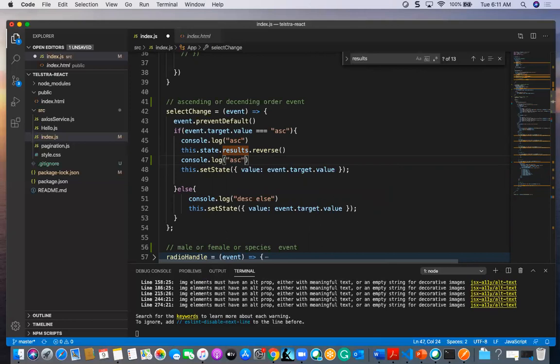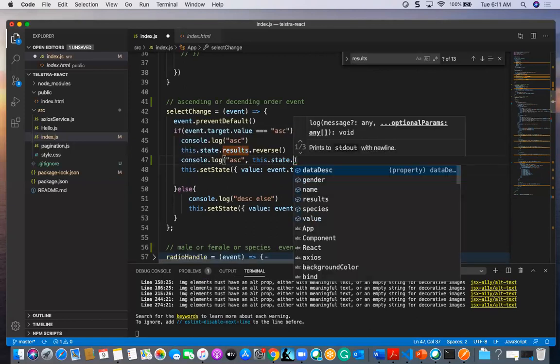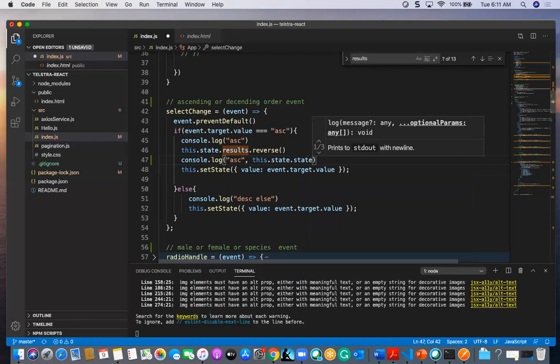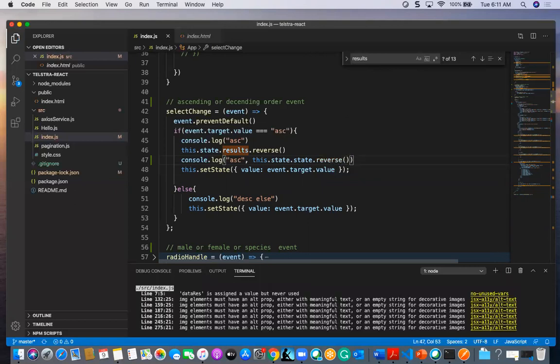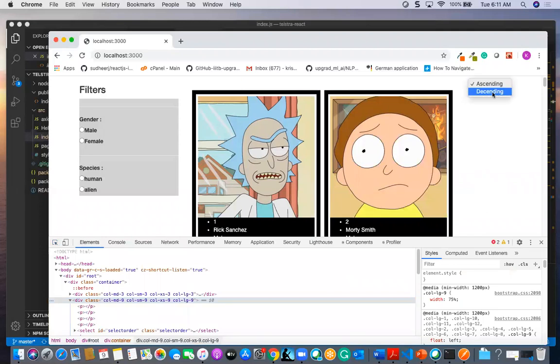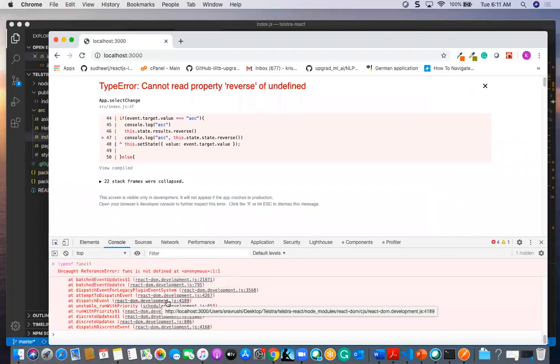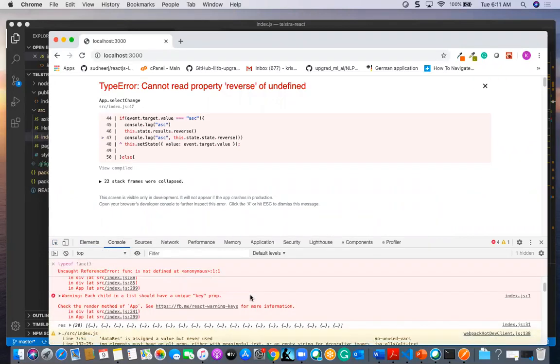It is this dot state dot reverse. Now initially I am having ascending, but I will go for the click event. So once I am going for the click event,